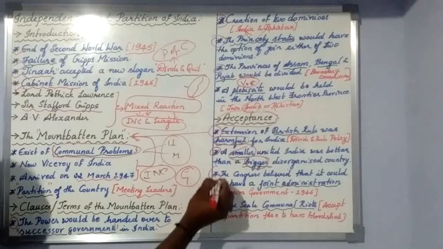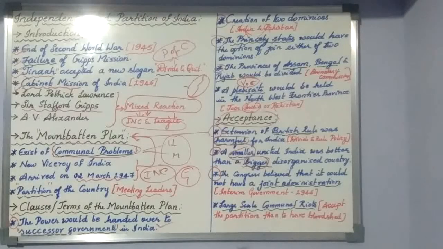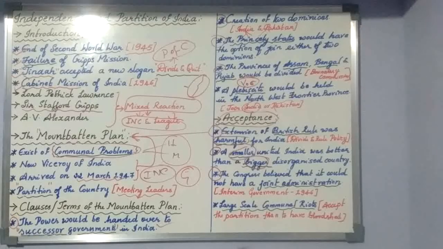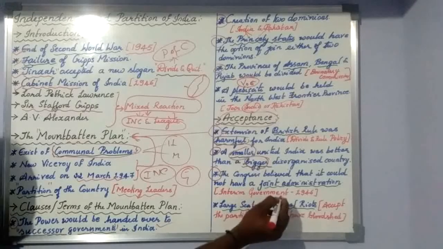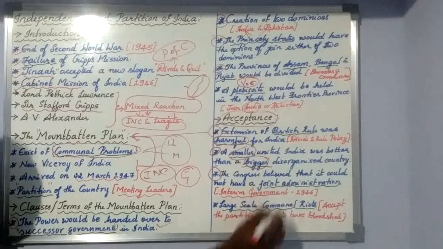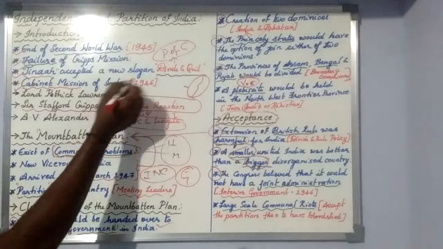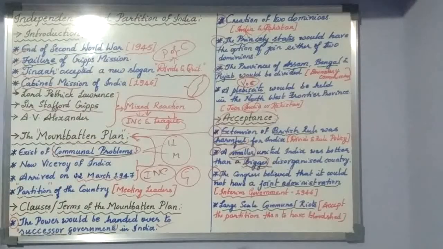And the third one we can see is that the Congress believed that it would not have a joint administration. Because in 1946, there was a formation of the interim government, where the joint administration was started between the League and INC. Because of joint administration only, Muhammad Ali Jinnah started having a demand of divide and quit.